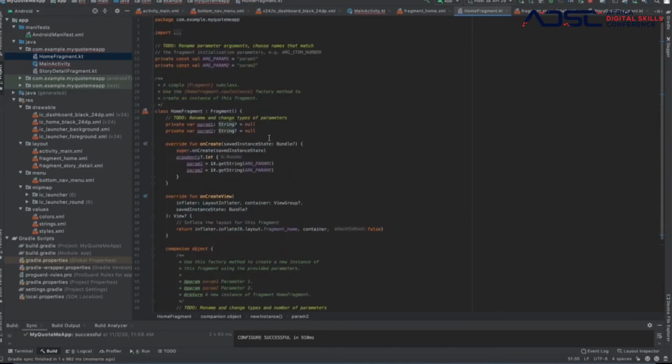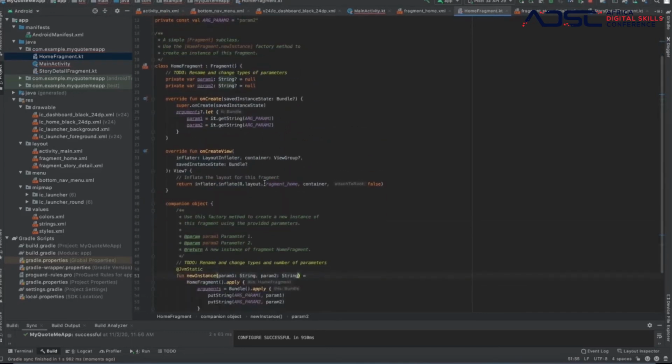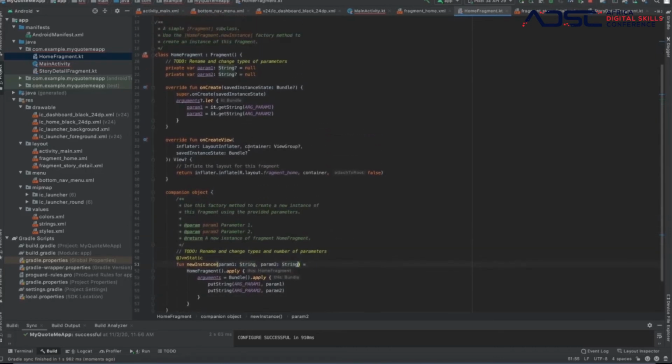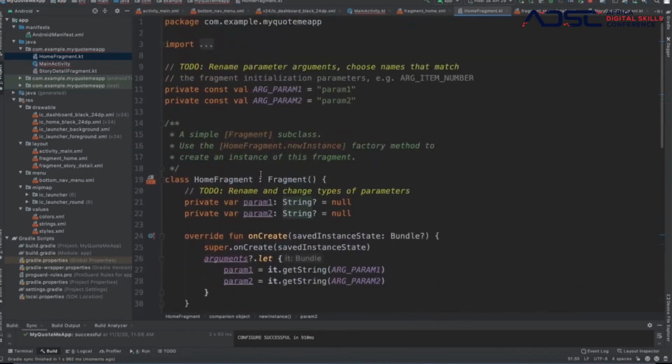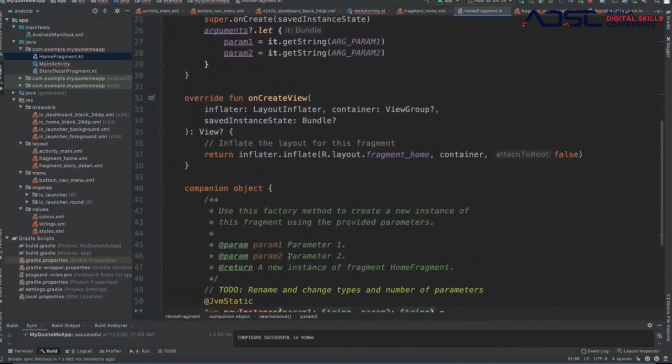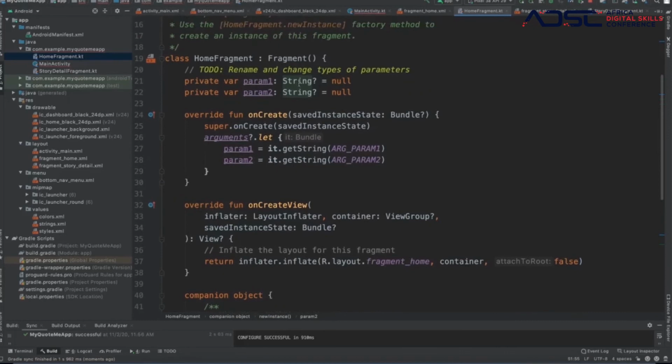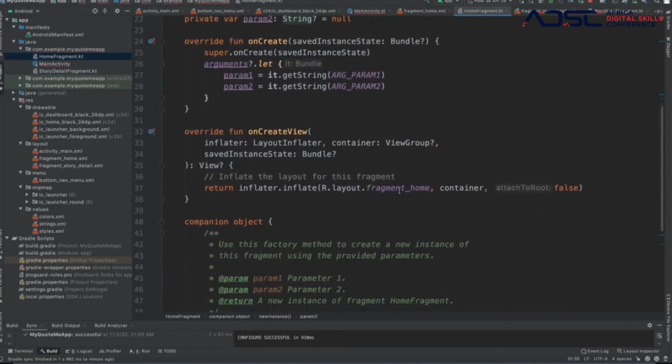So basically with a fragment, this is how a fragment looks like. We have the onCreateView, and this just tells you these are the formats that you should be familiar with, right? So we have onCreateView that shows, okay, now we are creating a layout. Every fragment has a layout, where we do the design. Always remember that. So this is the layout. It has the fragment home.